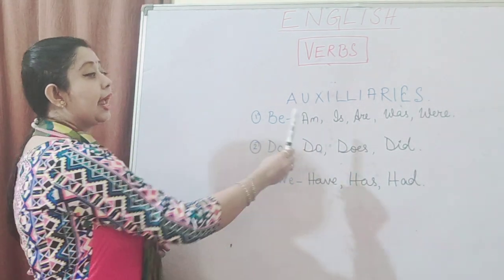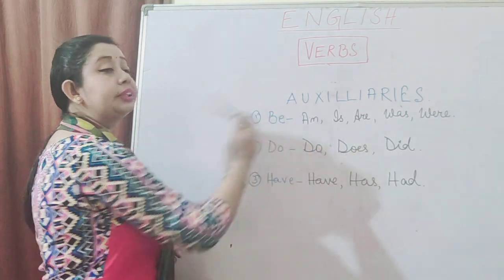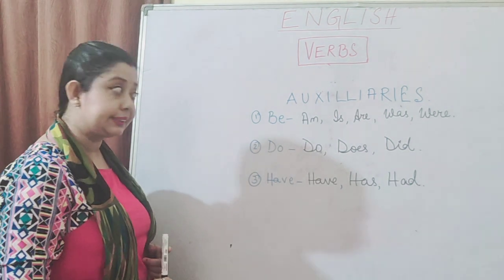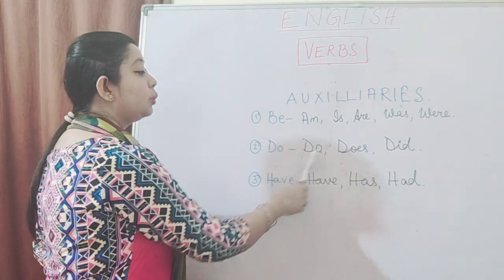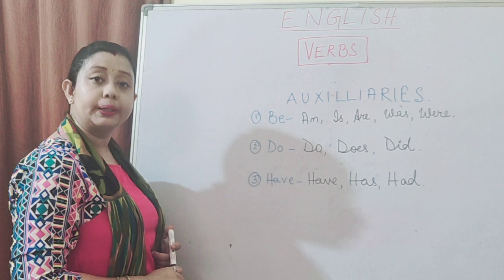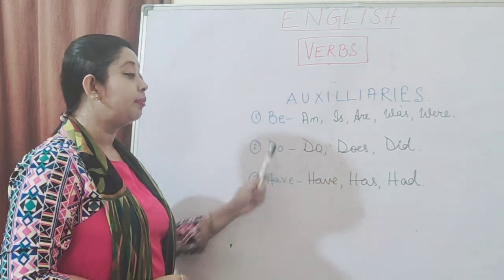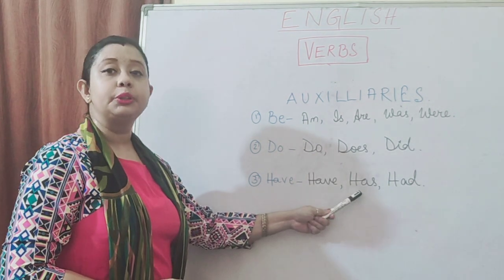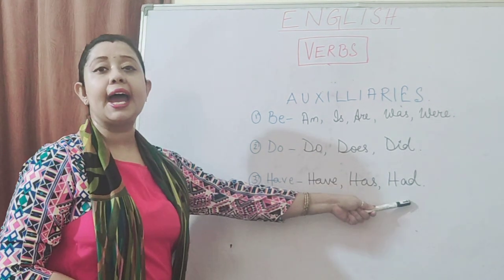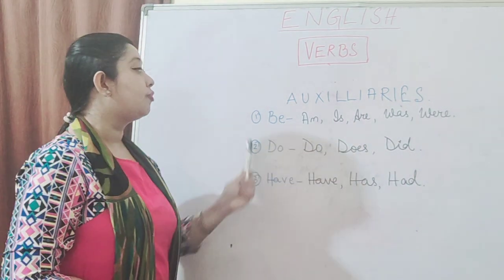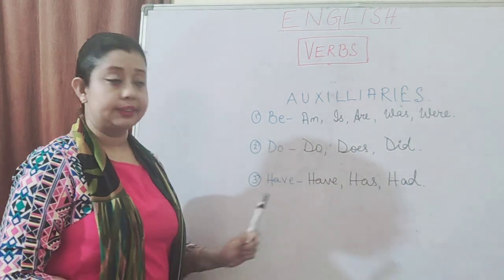Out of which am, is and are are used in present tense. Was and were are used in past tense. Similarly, do and does are used in present tense. Did is used in past tense. And again, have and has are used in present tense and had is used in past tense. So, these are the forms of auxiliaries.